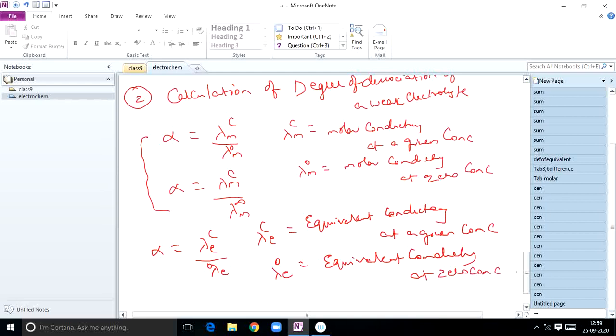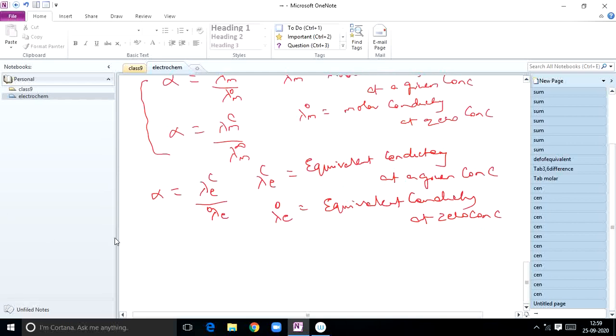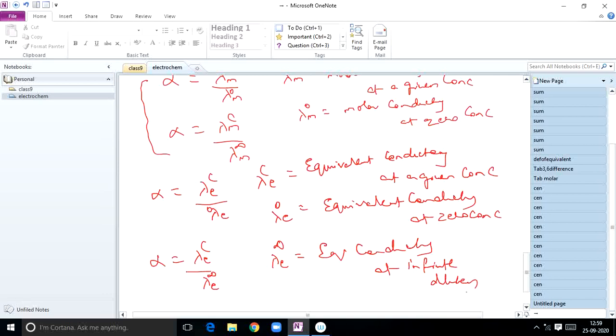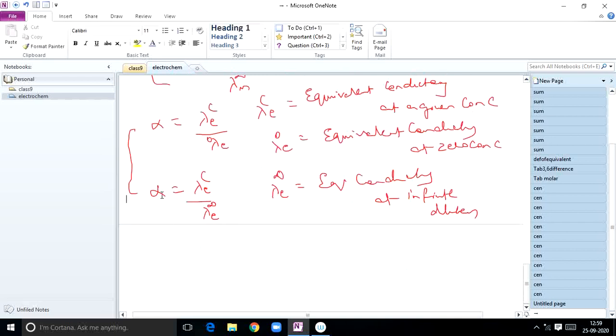Okay students, now the same formula can be written as alpha is equal to lambda ec by lambda e infinity. So here lambda e infinity represents what? Equivalent conductivity at infinite dilution. These formulas are very important, students, damn sure they may ask bits. So this is the second application, by using these lambda m infinity values.